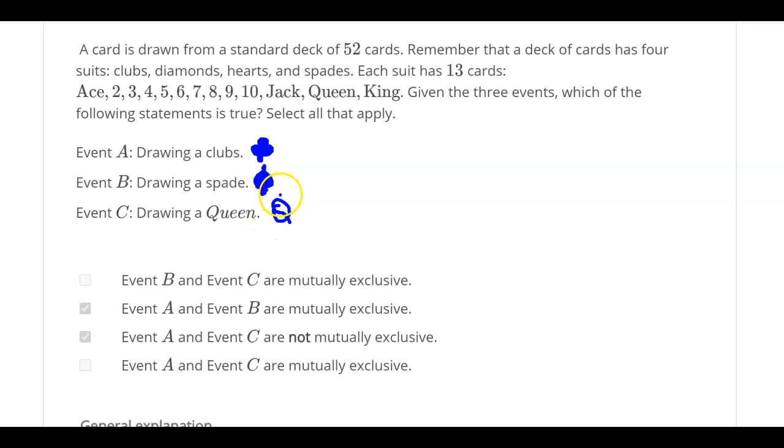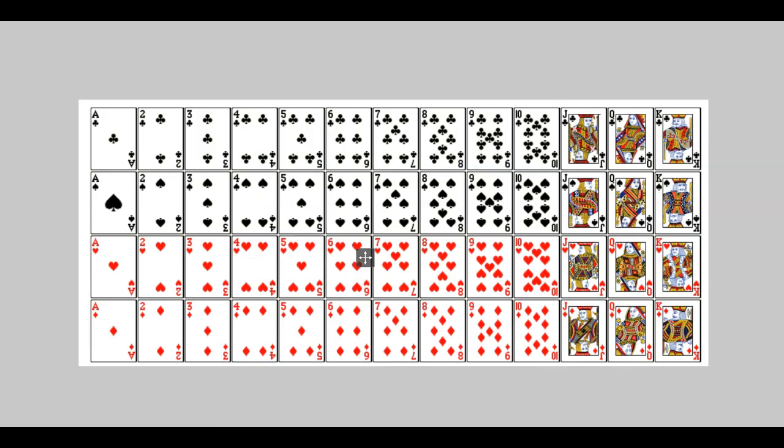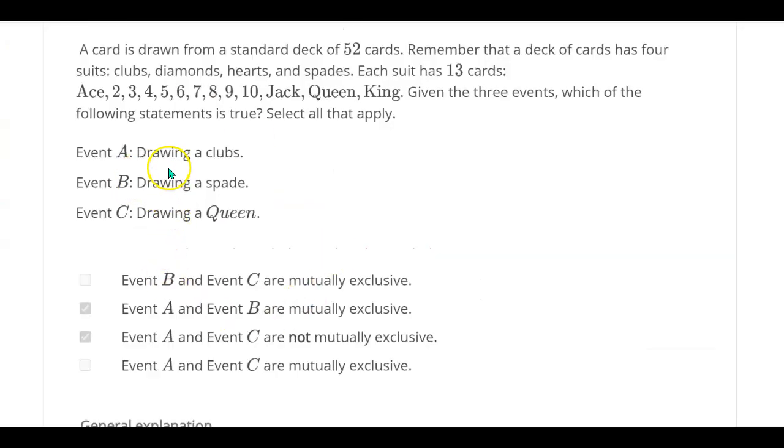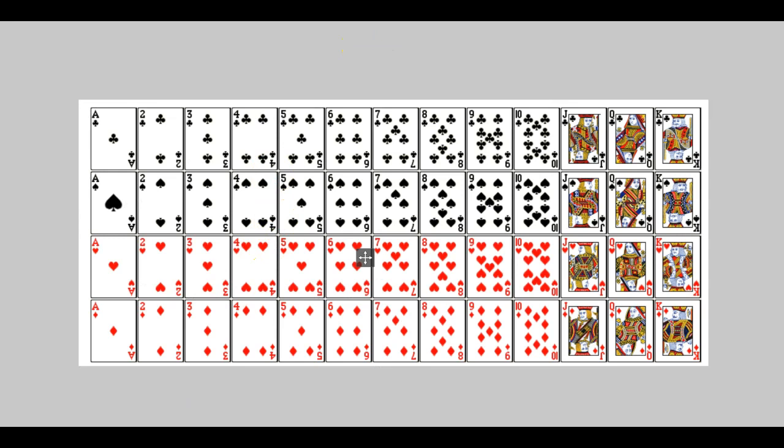To do that, let me move on to the deck of cards. I have my deck of cards, so let's go back and look at event A is drawing clubs. Event B is drawing spade. Event C is drawing a queen. So what I'm going to do is highlight all the clubs here.